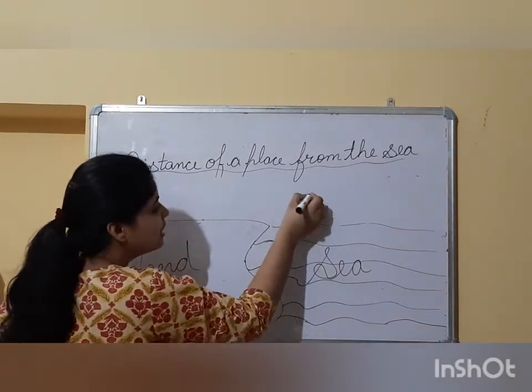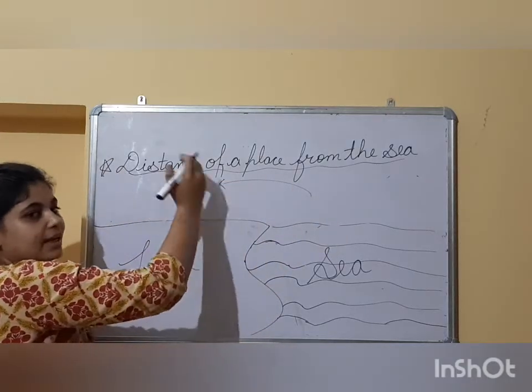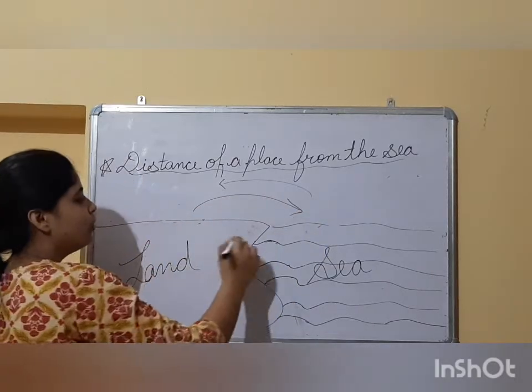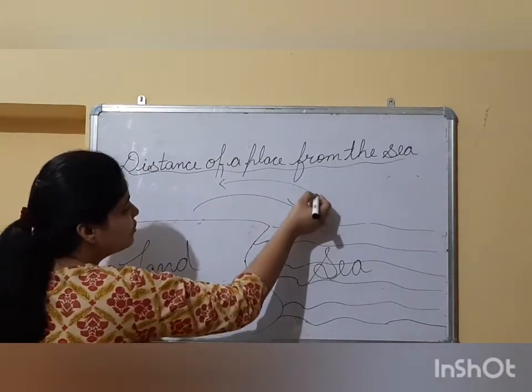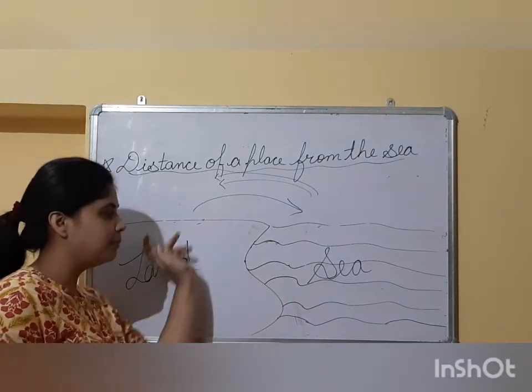So that is the sea breeze. In the daytime, the sea breeze happens because the cool air from the sea comes to the land, takes the place of the hot air, and the hot air moves from land to sea. So this is the sea breeze. Sea breeze means the cool air from the sea is coming to the land, which makes the place cool.